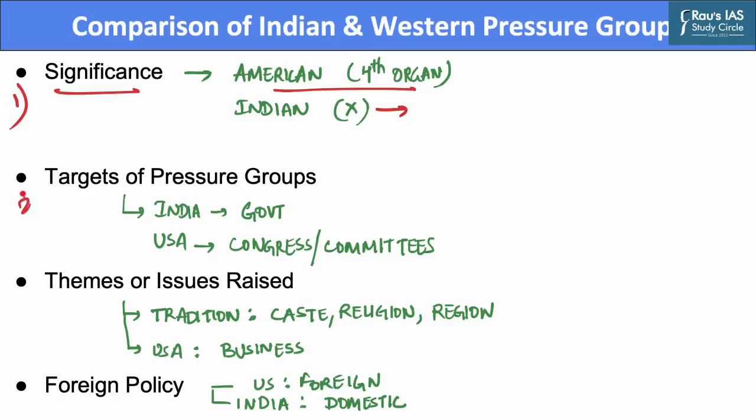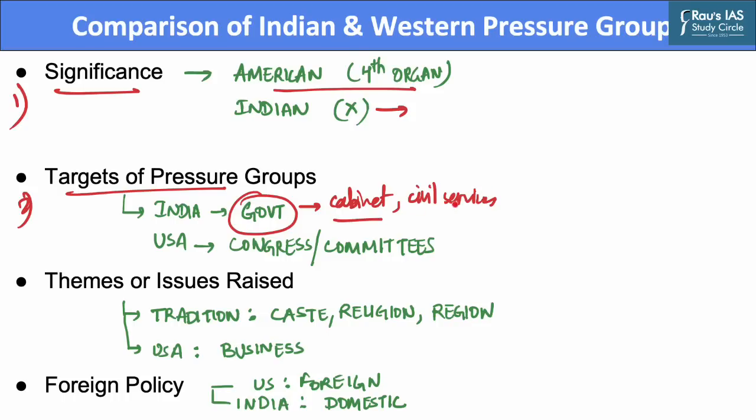politics. The targets of such pressure groups in India have been the members of the government, both the cabinet and the members of civil services. Members of the cabinet and civil services are the main targets of such pressure groups for lobbying purposes rather than the parliament. However, in the United States, the targets of American pressure groups are the Congress and its associated committees rather than the president for lobbying purposes.